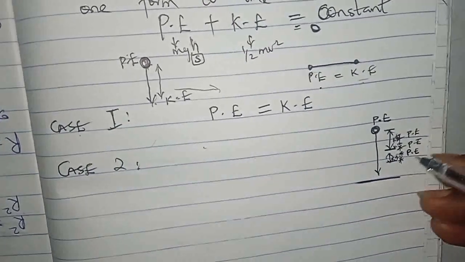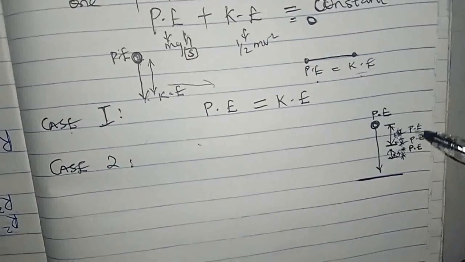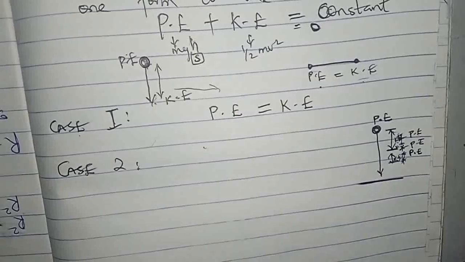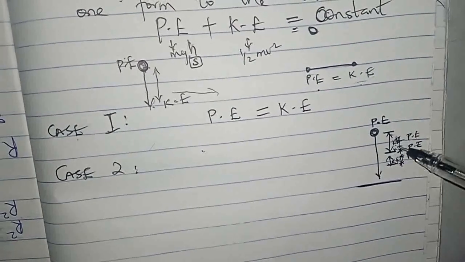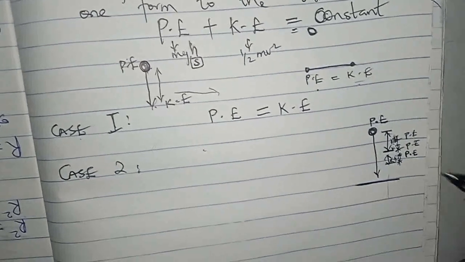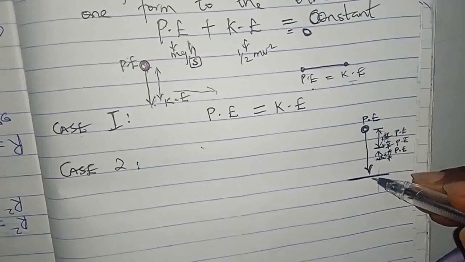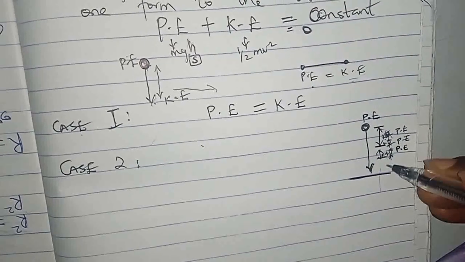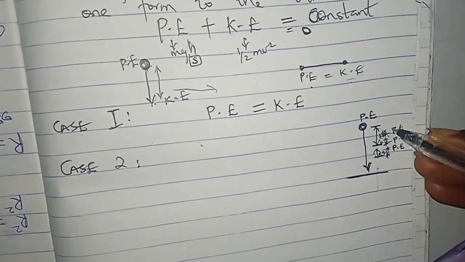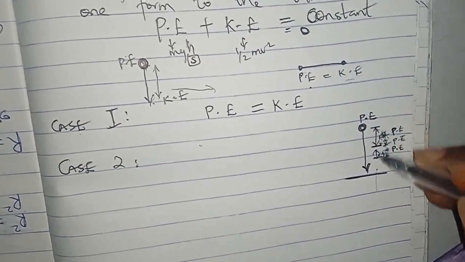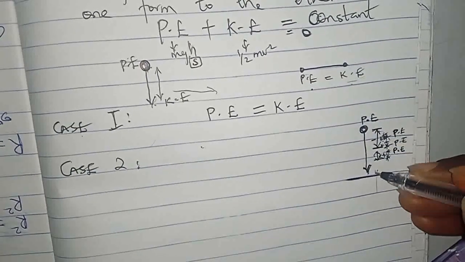So you see that I'm having both kinetic energy and potential energy at any of these points that I want to check the mechanical energy. So I will have to notice that there will be a stop, because when a body is moving, for example, if it has not gotten to the finish line, it still has the tendency to come down. Are you seeing it? So at this point, if you are checking the mechanical energy at any of these points, it has the ability to still come down.